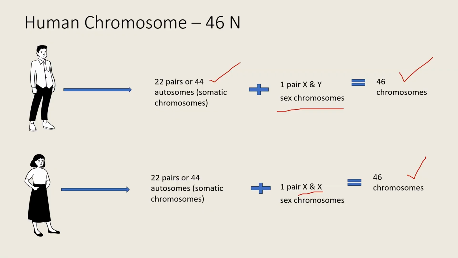If we consider the human somatic cell, it contains 46 chromosomes, that is in male 22 pairs, that is 44 somatic chromosomes, 22 pairs, and 1 pair of sex chromosomes, that is X and Y. In female, it is 22 pairs or 44 somatic chromosomes or autosomes and X and X chromosomes. Okay. In humans, or mainly in the female, an important event happens.